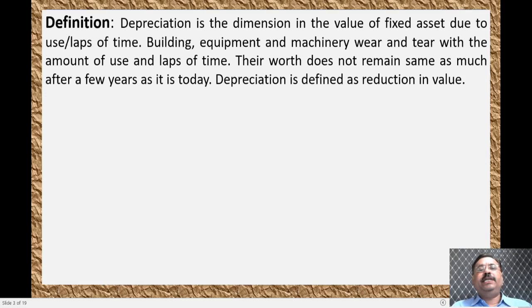Definition: depreciation is the decrease in the value of a fixed asset due to lapse of time or the usage of buildings, equipment, machinery, wear and tear. With the amount of usage and time, the worth does not remain the same over a period of time. That means after a few years, the value will not remain the same, it will decrease. Depreciation is defined as reduction in value.